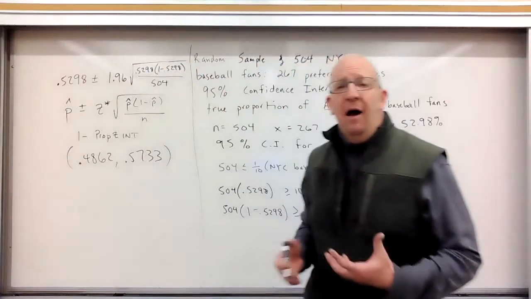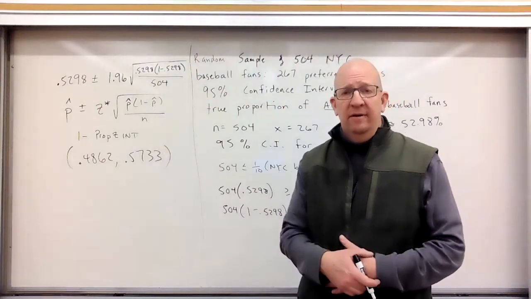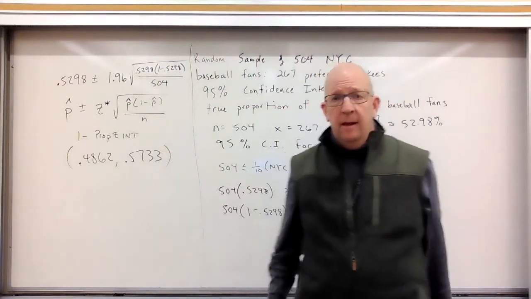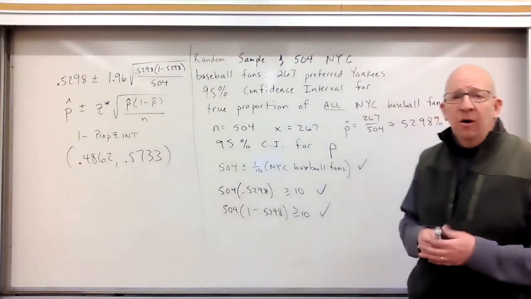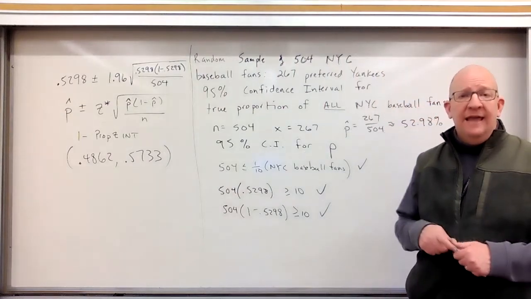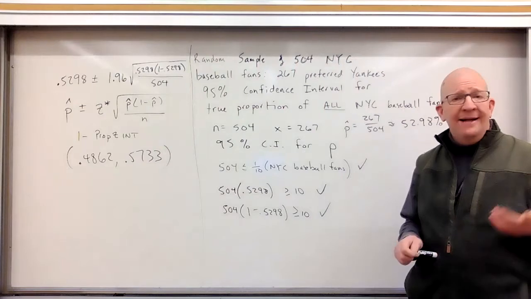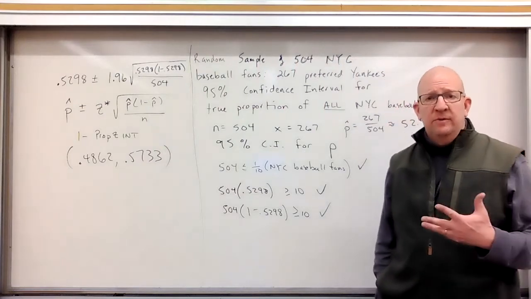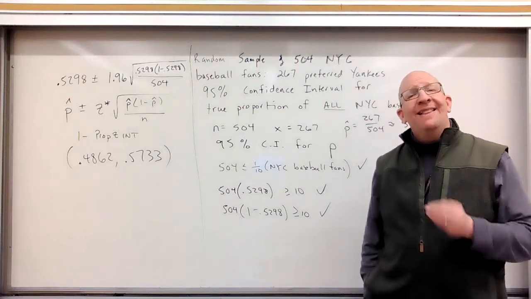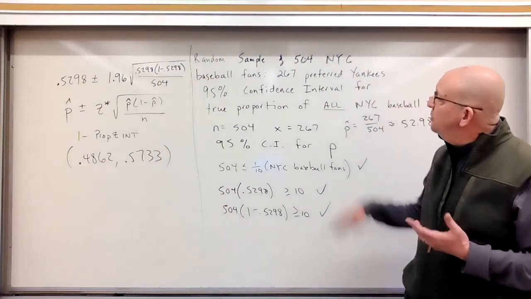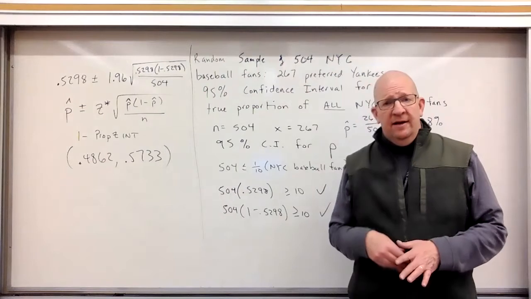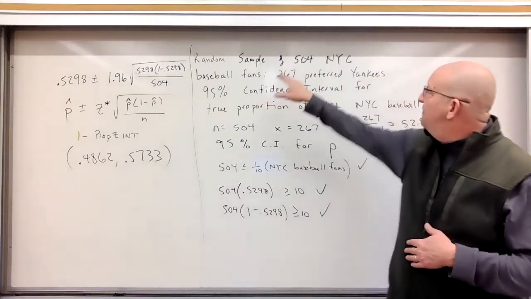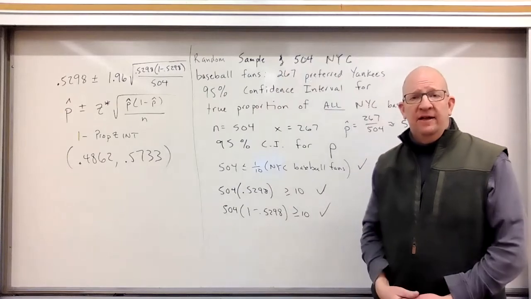Okay, now let's interpret this answer. So remember what we were doing here. Let's just do a quick review. We're interested in whether New York City baseball fans like the Yankees or the Mets or the Red Sox or some other team, right? So Cubs if they were smart. But let's say we're wondering if they like the Yankees. So what we do is we say, all right, we're going to do a random sample. We have age, gender, race, everything's going to be randomized, of 504 NYC baseball fans.